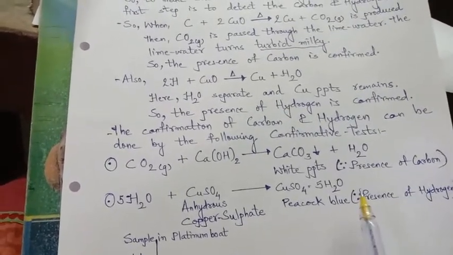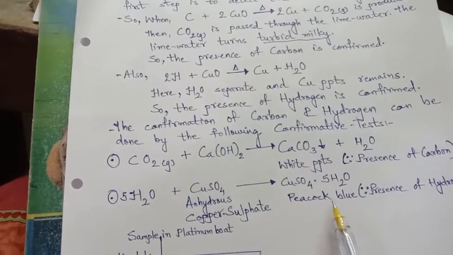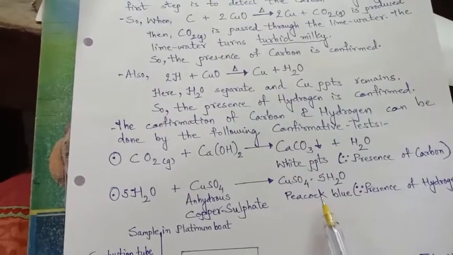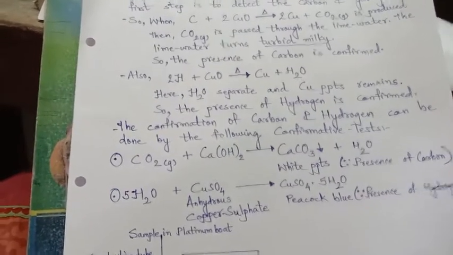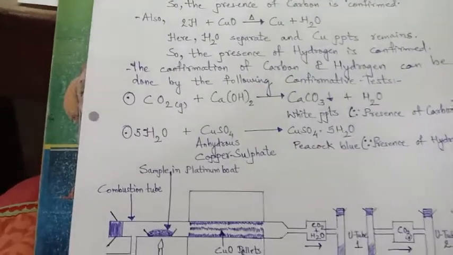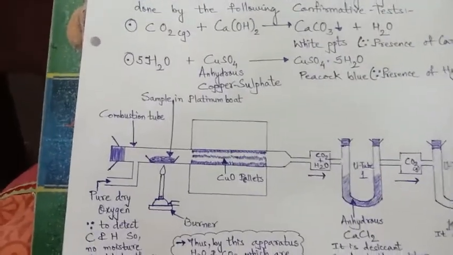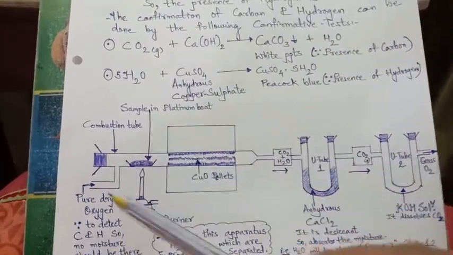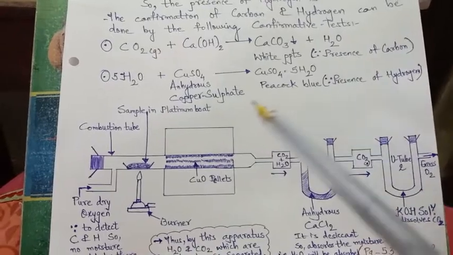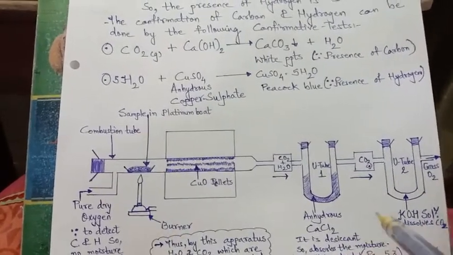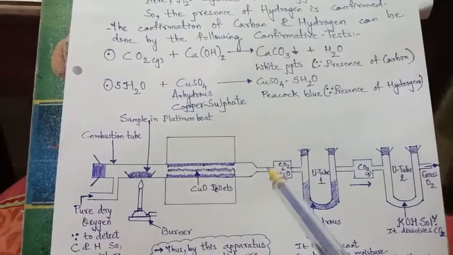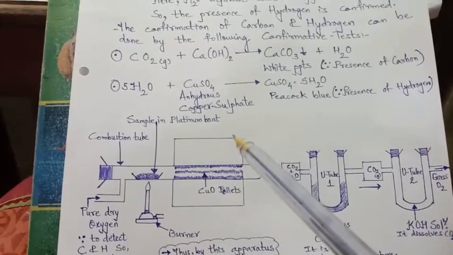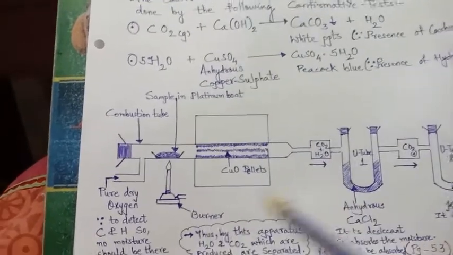So thus it is detected that the compound contains carbon because of the white precipitates, and hydrogen because of the color change. All this is mentioned in reaction form, but in the laboratory this takes place in the combustion tube, a complex apparatus. This is a combustion tube and these are the U-tubes attached to it, and this is the container for the copper oxide.